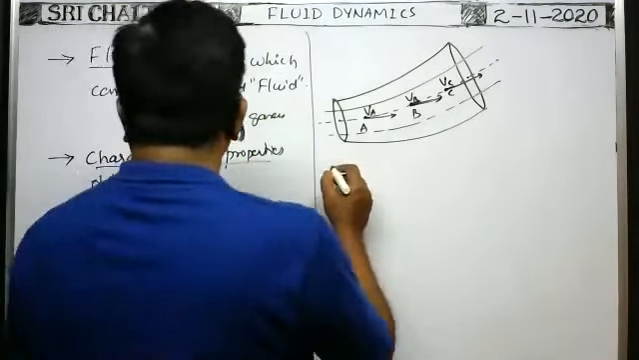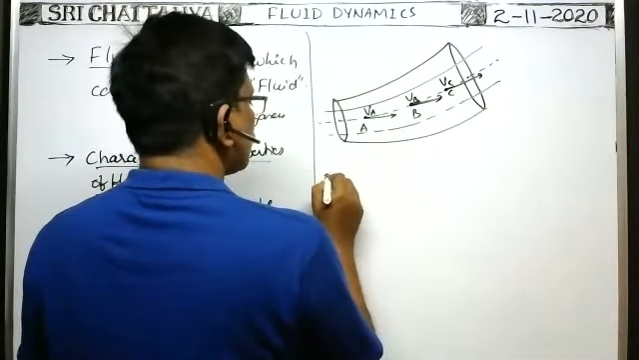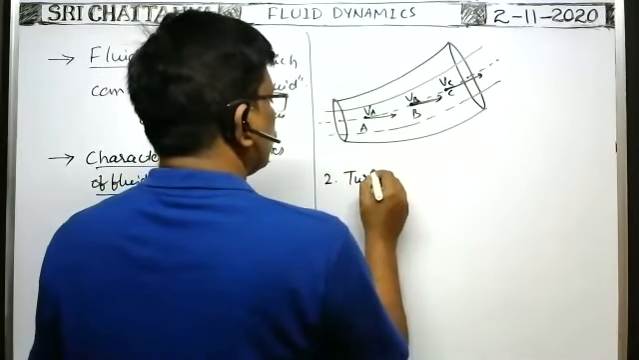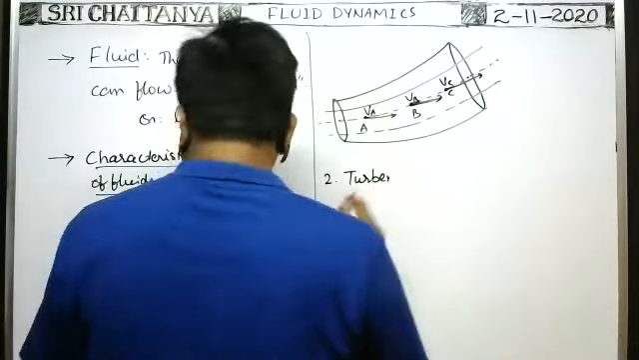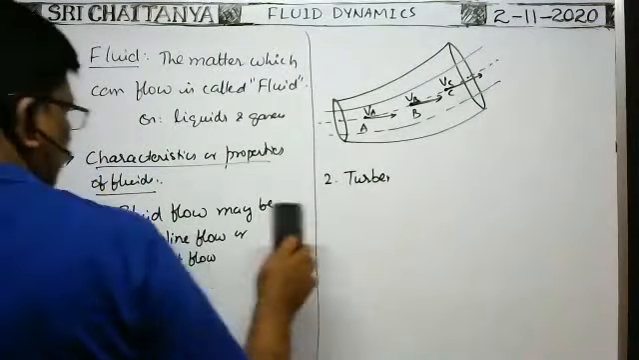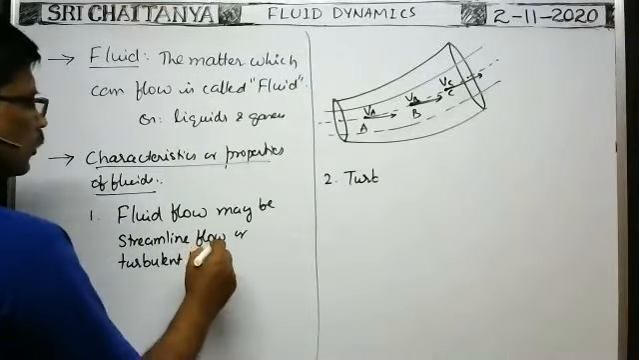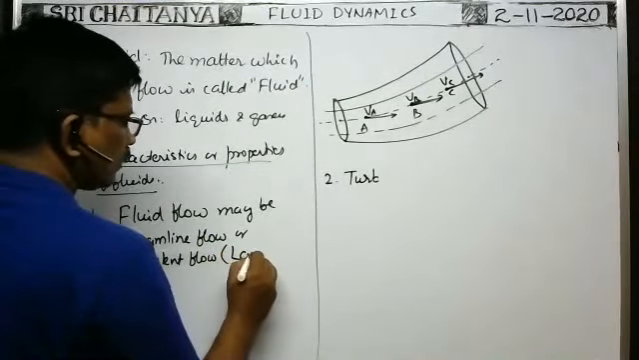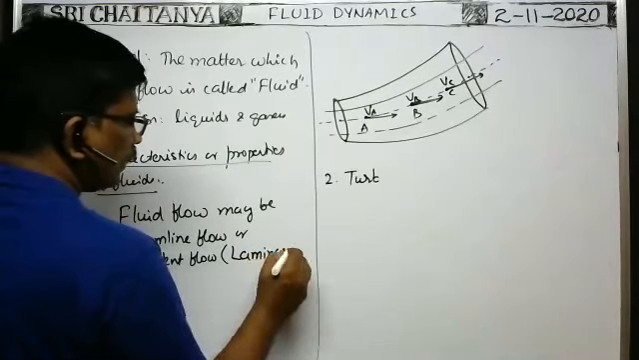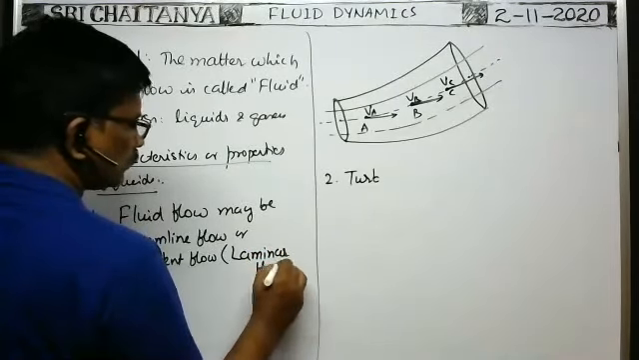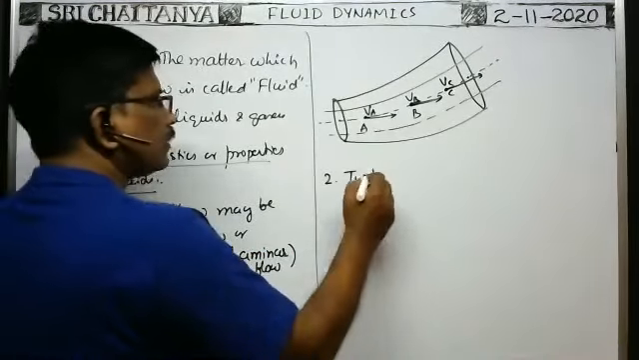Okay, next, the second one, turbulent flow. This streamline flow is also called laminar flow. Next, turbulent flow.